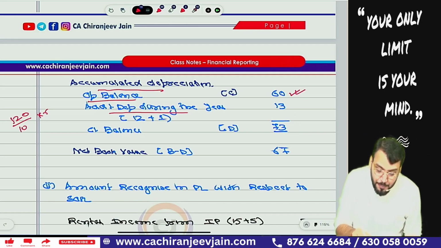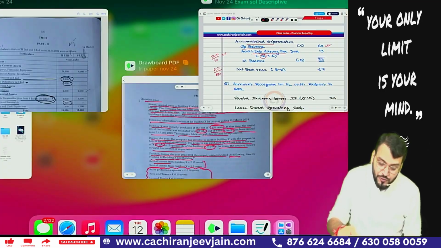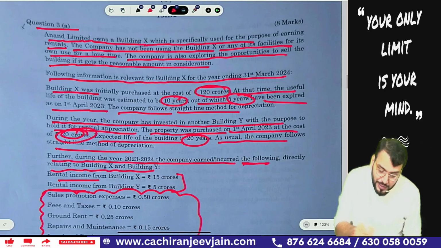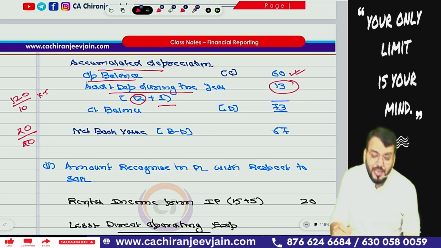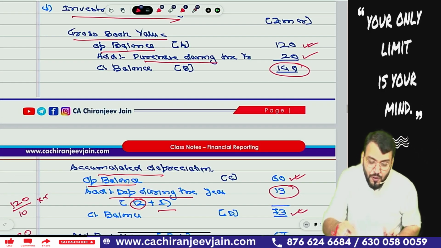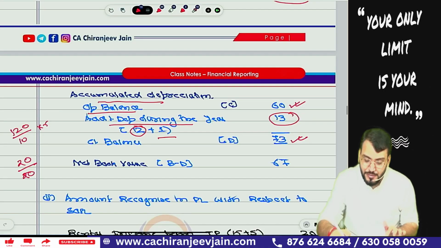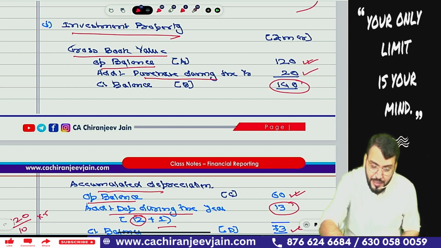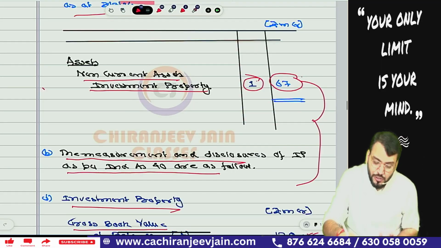Then add current year depreciation. So depreciation of the first building will be 12, and for the second building, because it was acquired at 20 crore and the useful life is also 20, depreciation will be 1. So the total depreciation of the current year will be 13. So this becomes 60 plus 13, which is 73, and the net book value will be 140 minus 73, which is 67. This 67 will come in the balance sheet, so that I have written.